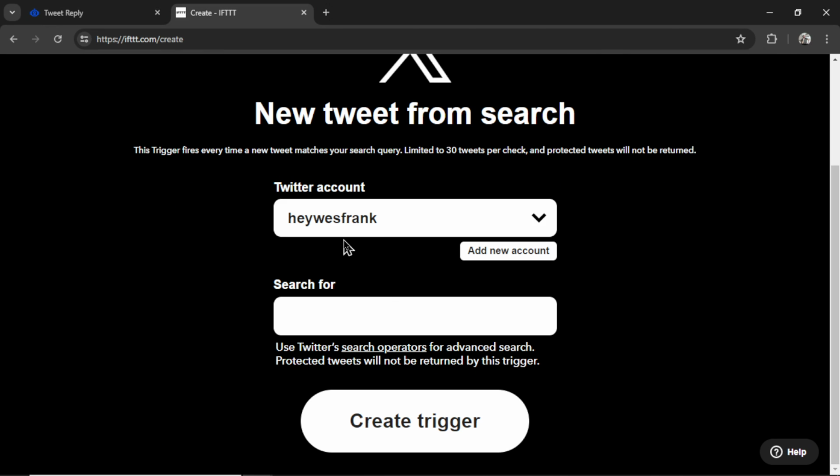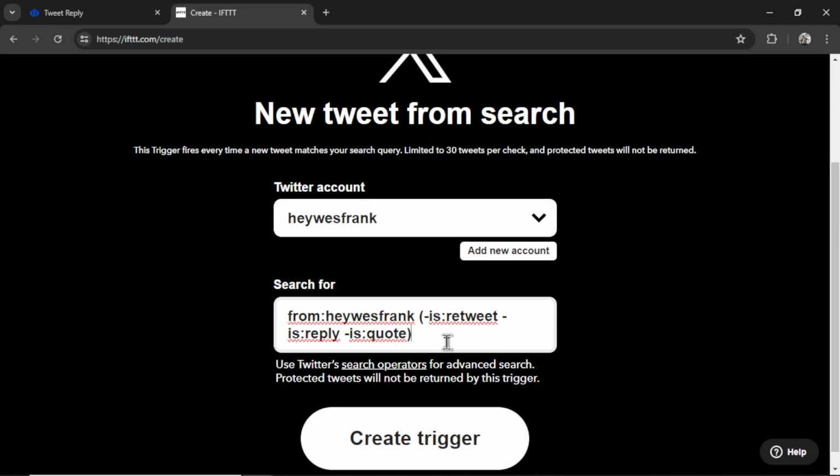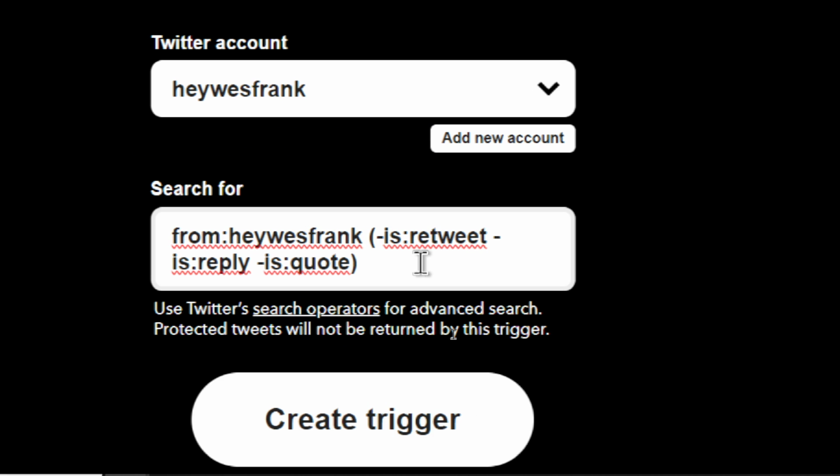You need to connect your Twitter account. If it's not connected here, click add new account. It will do that OAuth screen again. Click confirm. And then for search for, we're using Twitter's advanced search operators, and it actually looks like this. I will paste this in the YouTube description so you can just copy and paste.